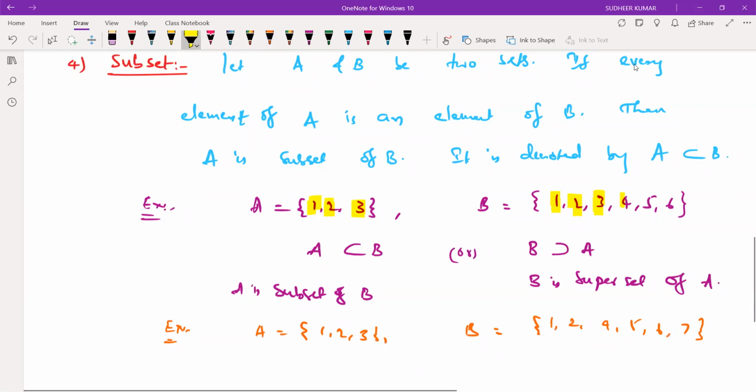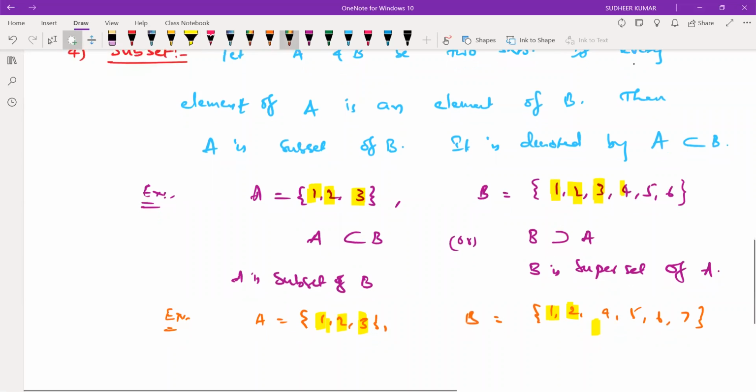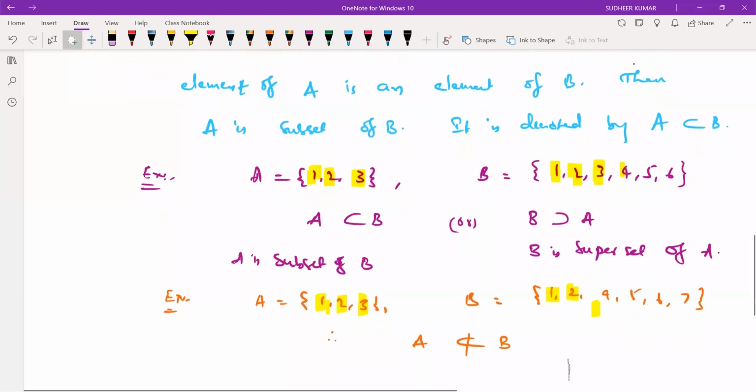Every element in A, 1 and 2, exists in B, but 3 is not in B. So we will say that A is not a subset of B. This is the symbol for not a subset, right? Yes, sir.